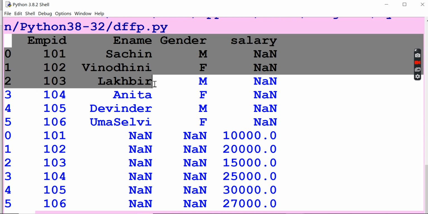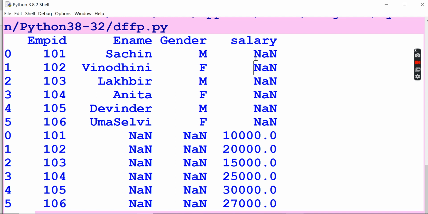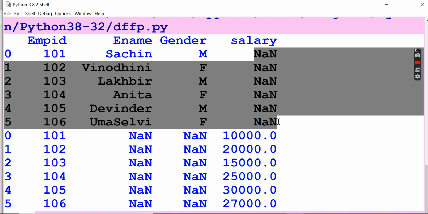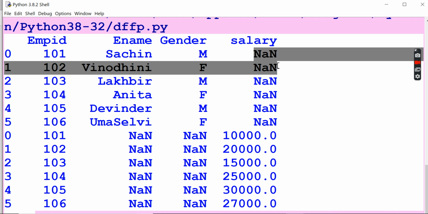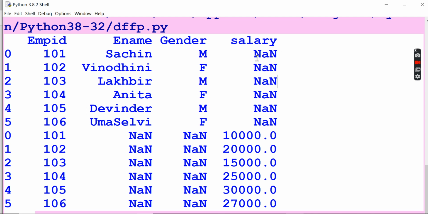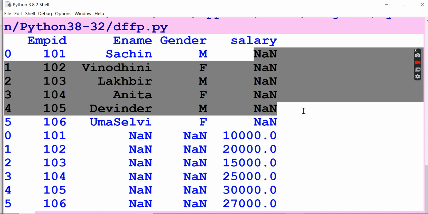From here to there, the first data frame has been passed. Here if you see, salary has not been given. If salary had been given by me here itself, again the salary would be there. So NaN is not identified. This is why it is a None data type, null, nothing is there. No element is passed over here, these are all empty. So I didn't pass salary in the first one.